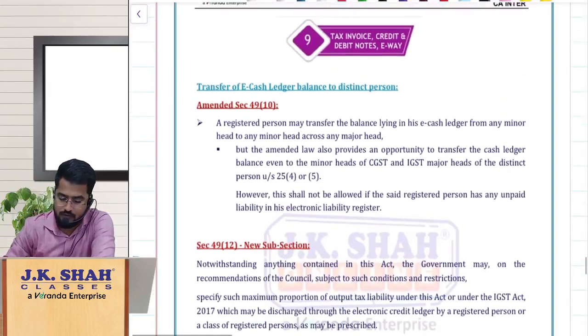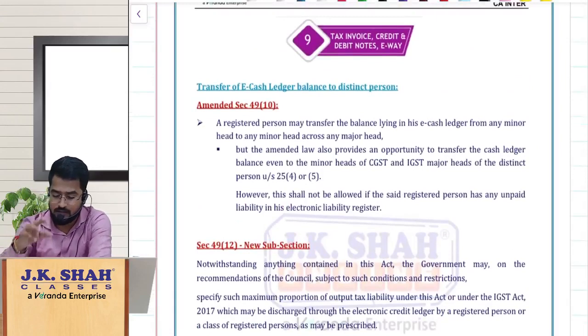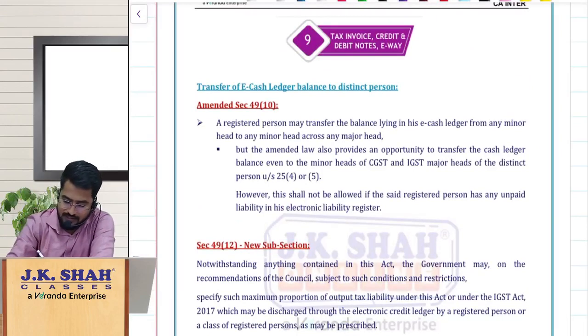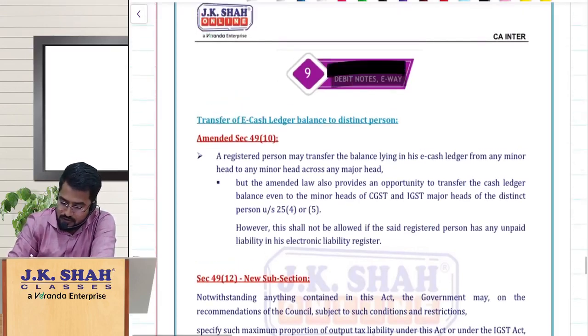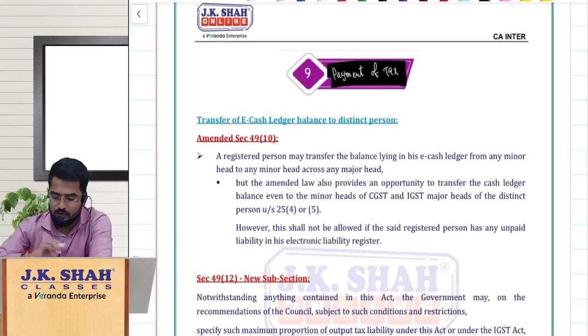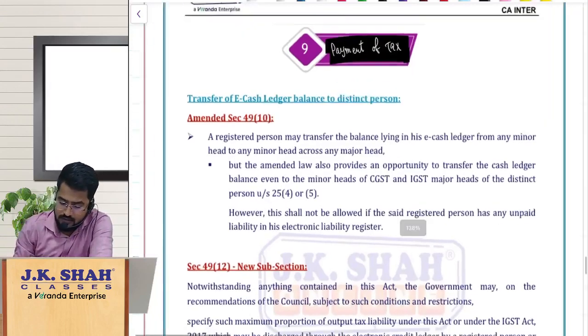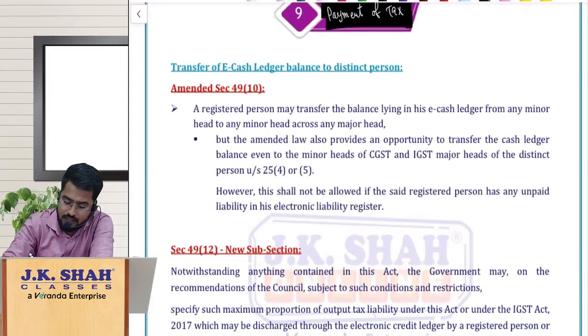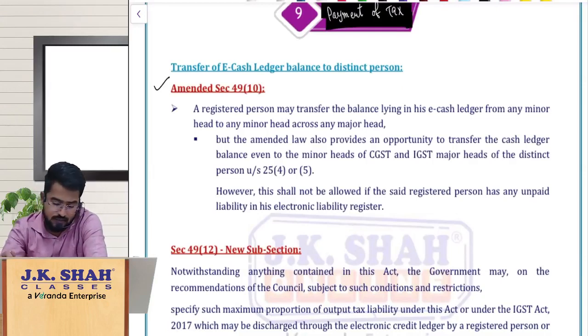So my dear friends, if you see chapter number 9, the tax invoice credit debit notes e-way bill, sorry, extremely sorry, this is payment of tax, chapter number 9. Payment of tax. If you see the amendments in this chapter, the first one is regarding transfer of e-cash ledger balance to a distinct person.